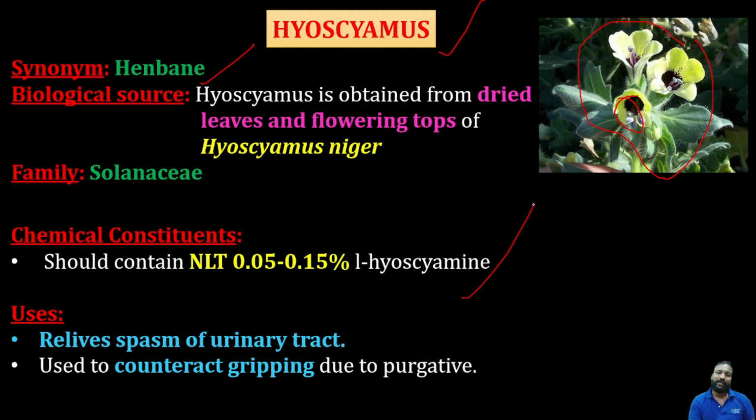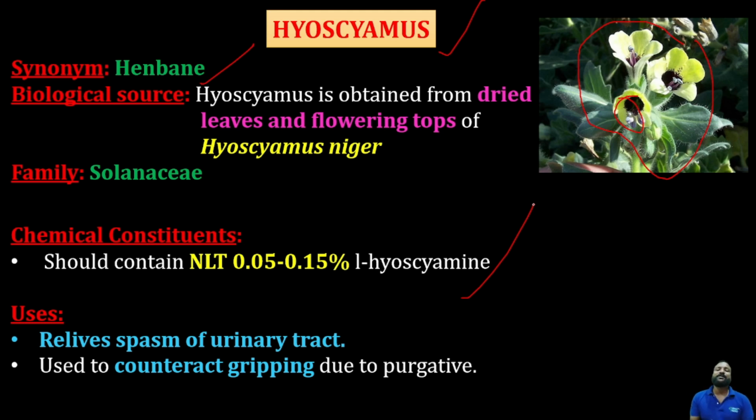To get atropine, we need to perform racemization, so that we can get the other alkaloids. Here itself, it should contain about 0.05 to 0.15 percent of the alkaloids. So it contains very small amounts of tropane alkaloids.